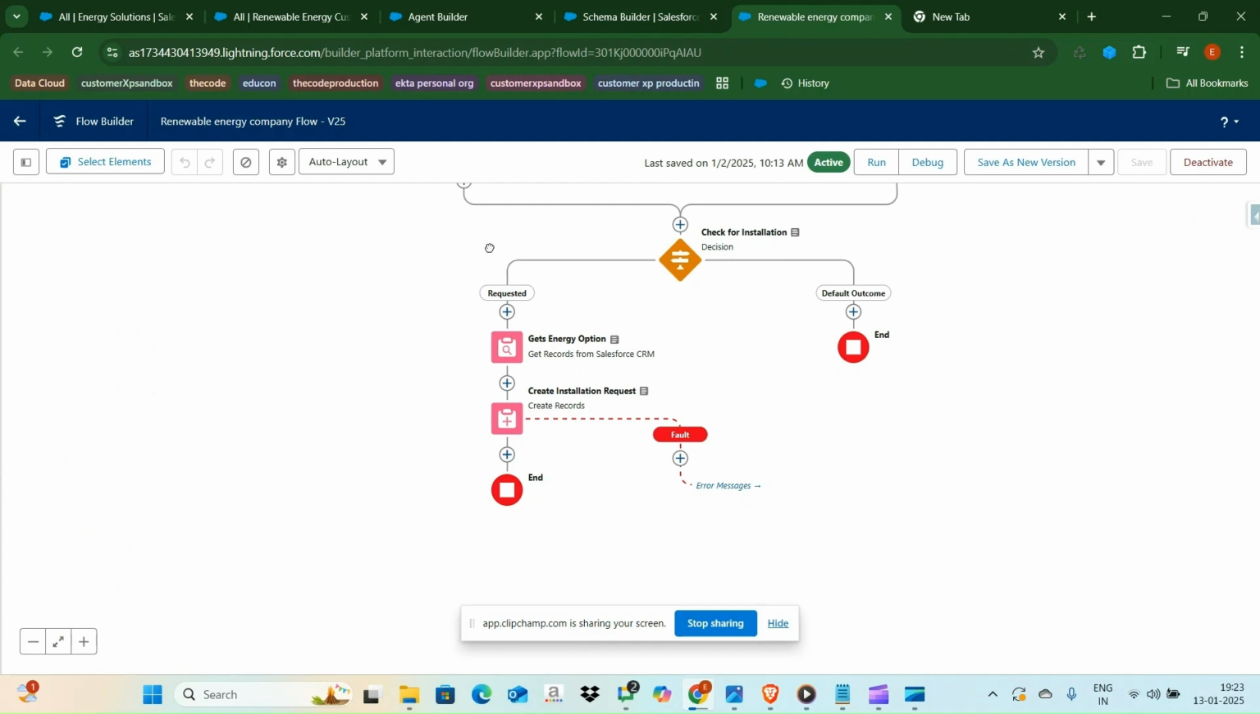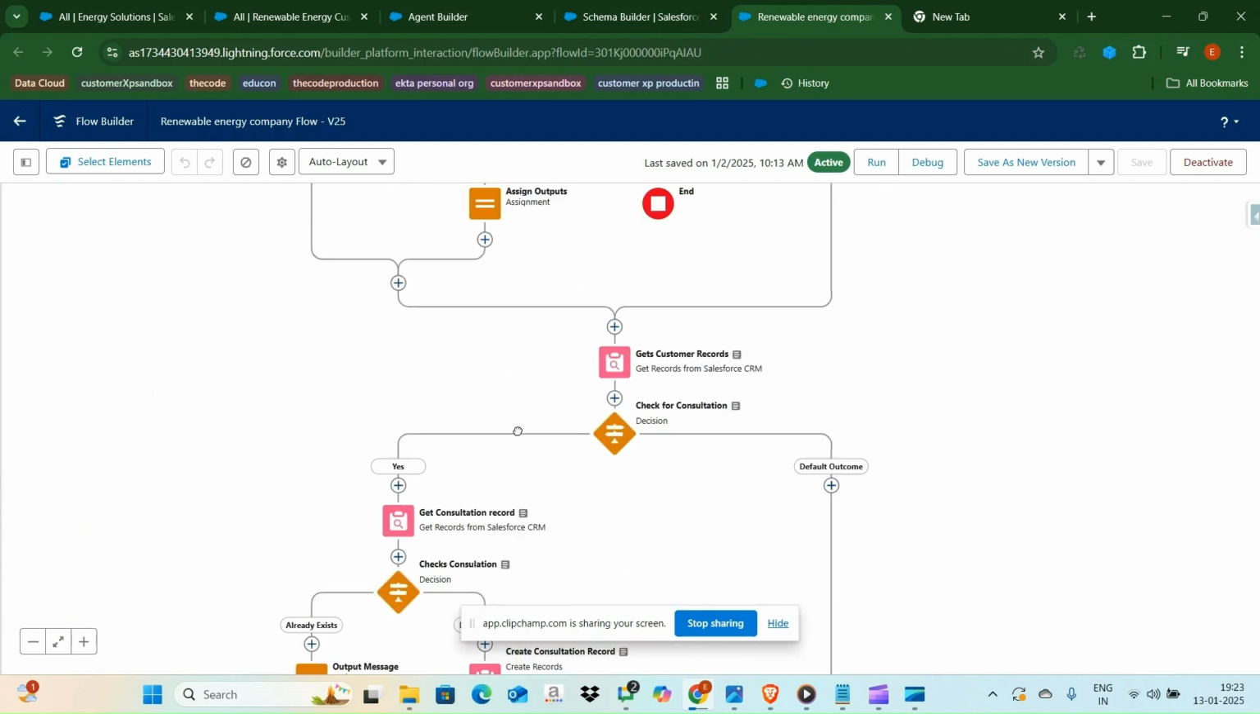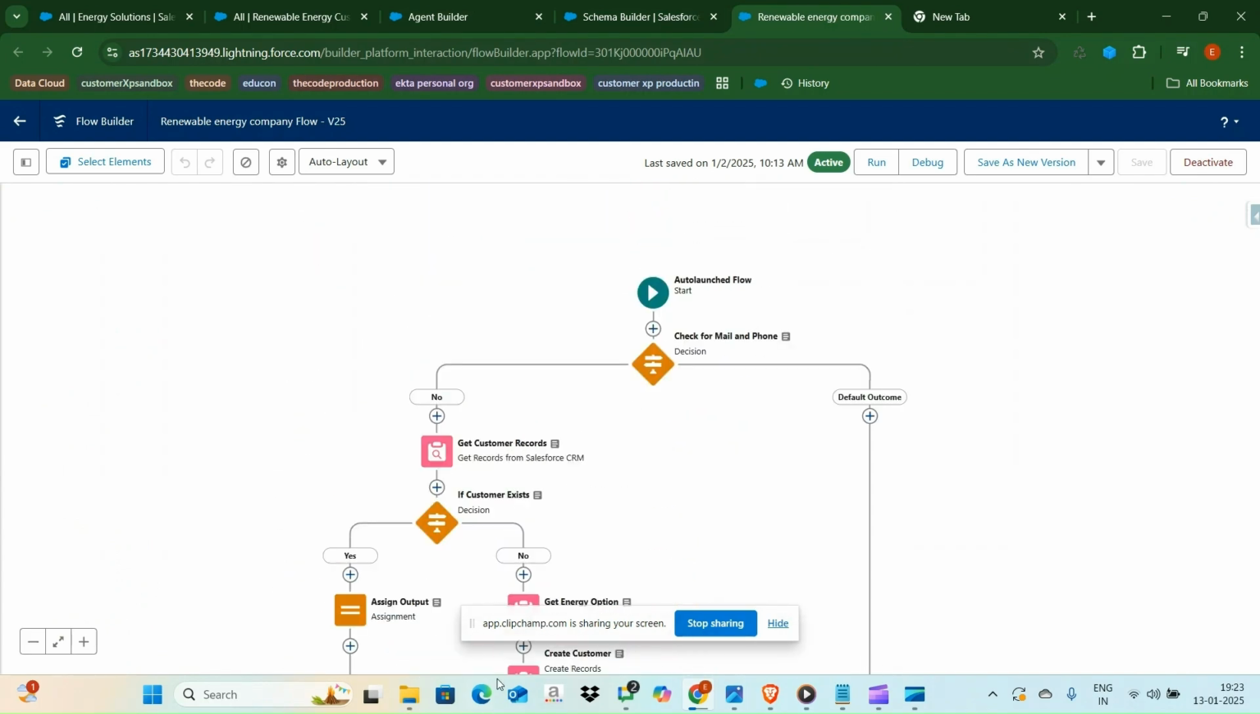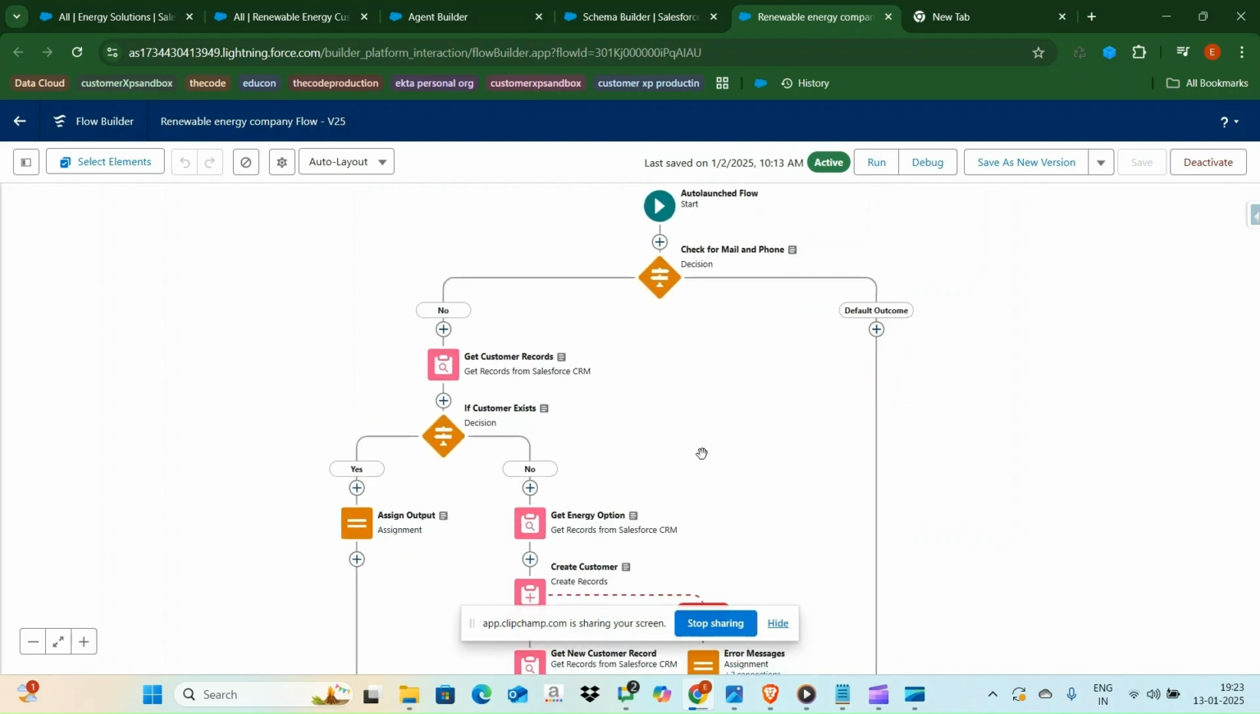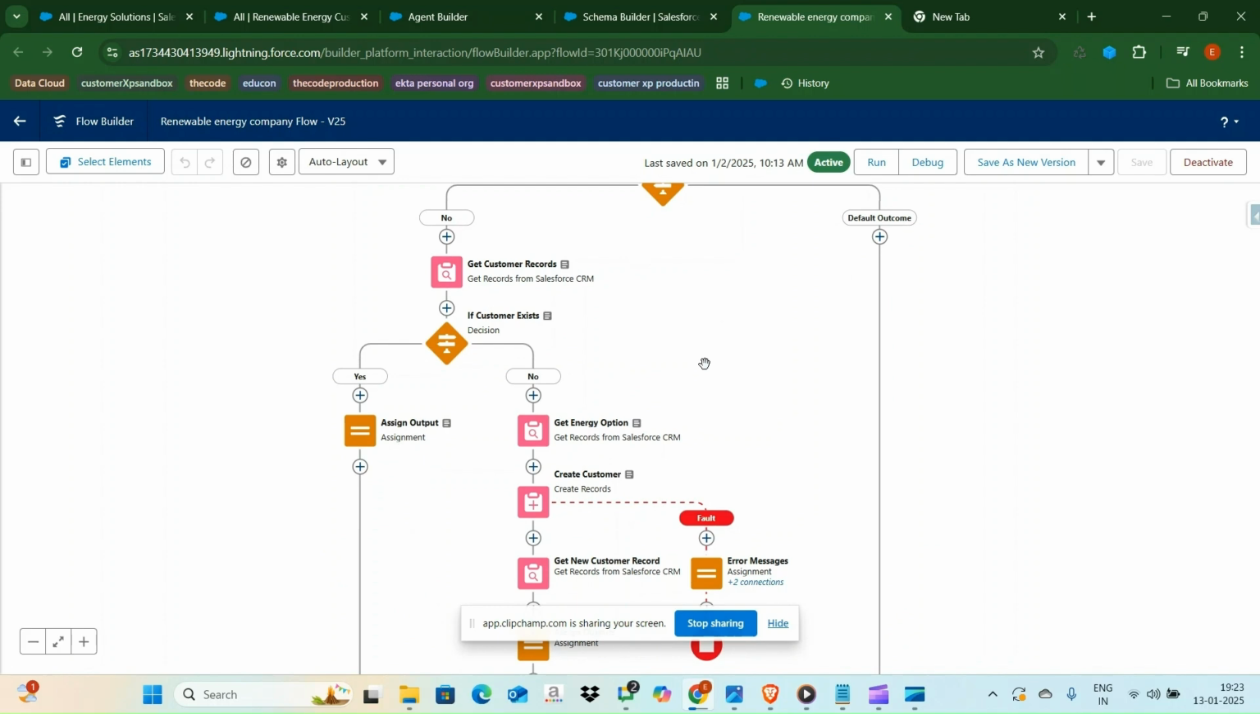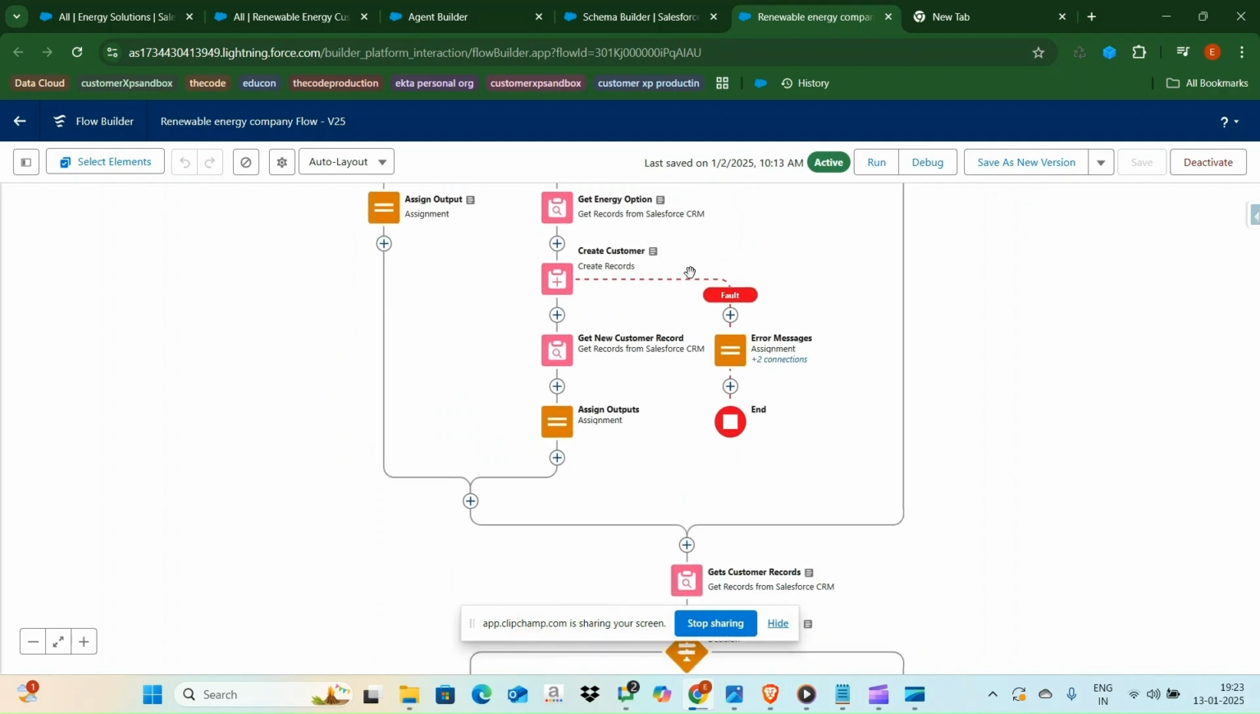Let me show you the flow, how my flow actually looks. I created an autolaunched flow. In this flow, I used a decision element, which checks the email and the phone of the customer. If the customer record does not exist in the org, it will create a customer record. To create a customer record, I used a Create Records element. It will help in creating a record.